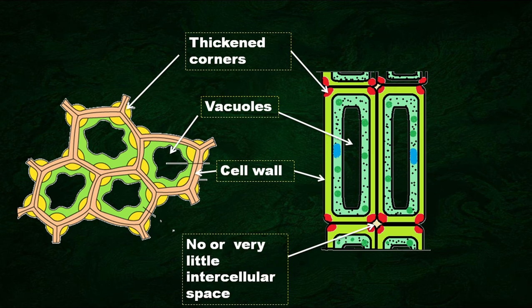So what do we have to remember about collenchyma? First thing is, the cells of these tissues are living, elongated. The second thing which we have to remember is that the cell wall is irregularly thickened at corners. And the third thing is no or very little intercellular space is present.